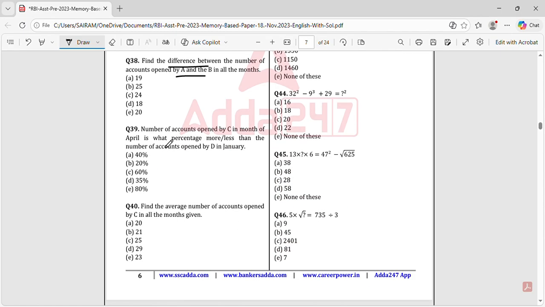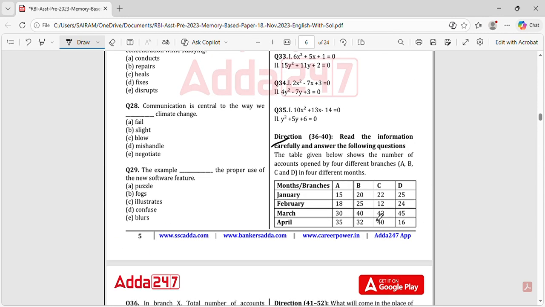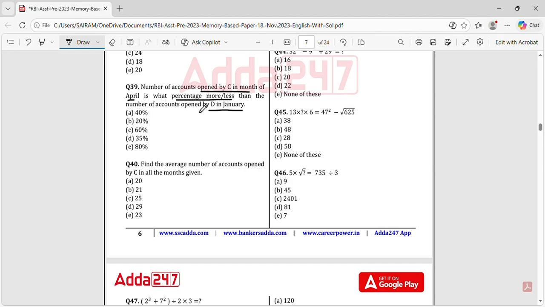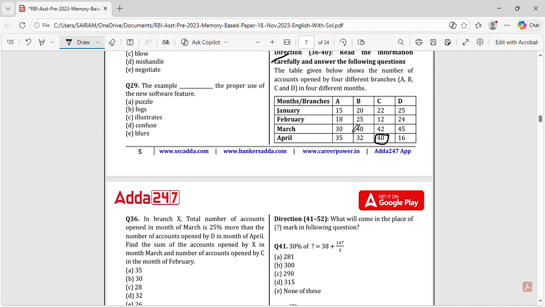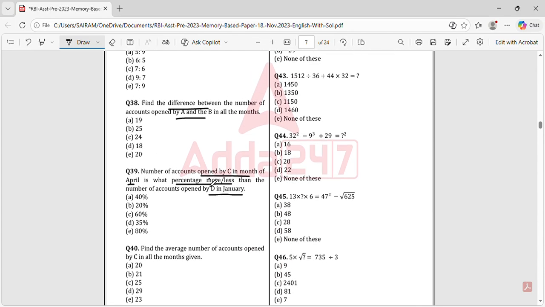Okay, see, this is a percentage topic. The number of accounts opened by C in the month of April is what percentage more or less than the number of accounts opened by D in January? If we normally subtract, C in the month of April is 40, and D in January is 25. By the values alone you can see it is a percentage less, because 40 is more than 25. So more is not at all valid here. So here you have to find what percentage less.